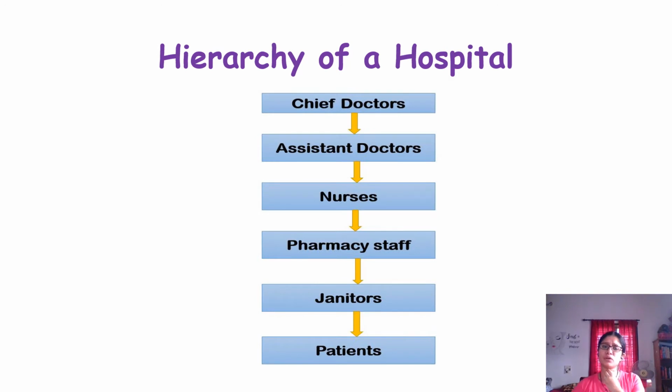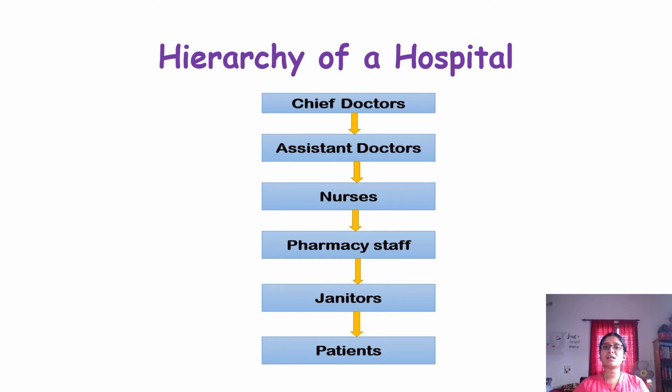So next, if you see in a hospital, this is not the same hierarchy in every hospital. Every hospital differs. So I generally took this so that it is easy for you to understand how things work. So in a hospital, if you talk about the hierarchy, the first person who comes is chief doctors. Next is assistant doctors, nurses, pharmacy staff, janitors, and patients.